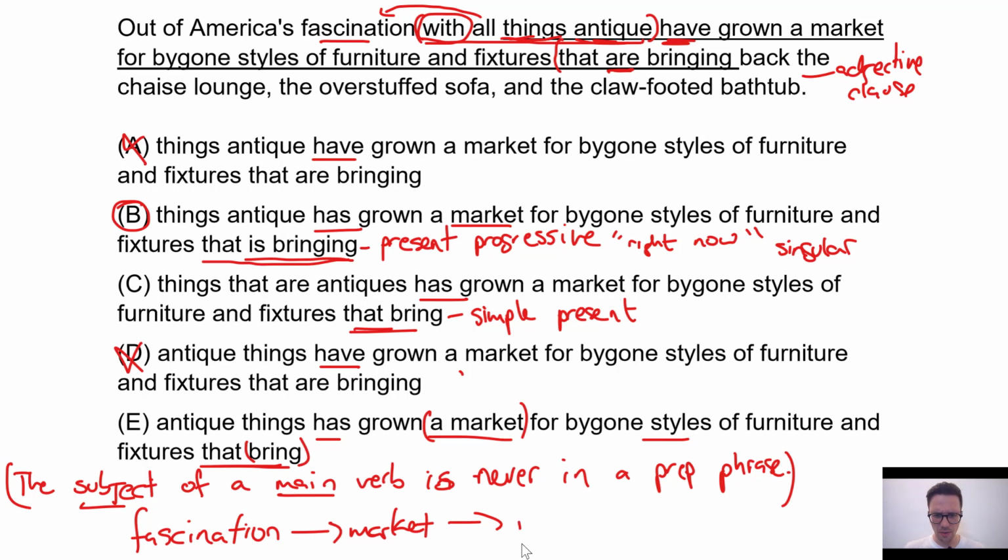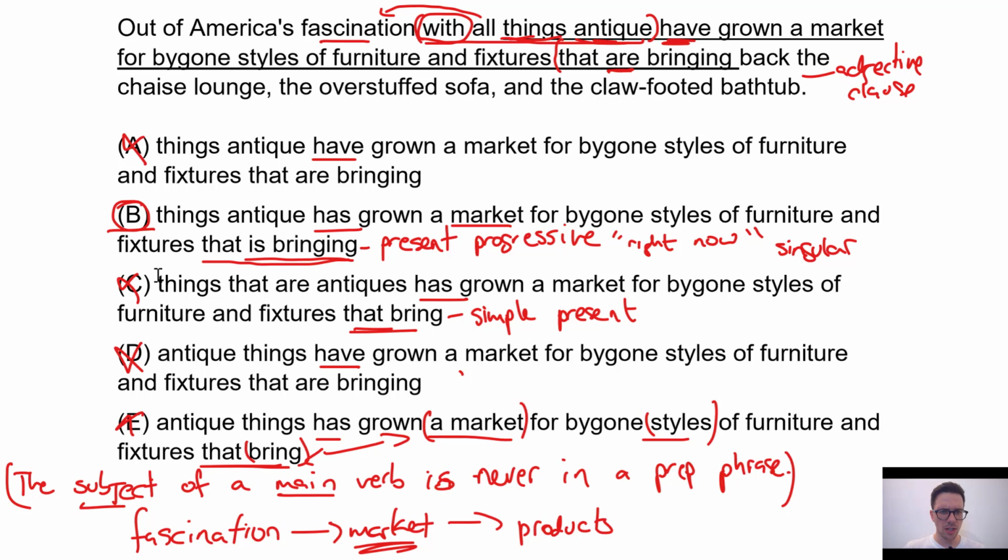And so it's the market really that's bringing back, not the styles. That's not the logic of the sentence. And so if market is the subject, that's another reason why B is going to be right and C and E are going to be wrong, because the market is singular and bring is a plural verb, and so we can get rid of C and E for that reason too.